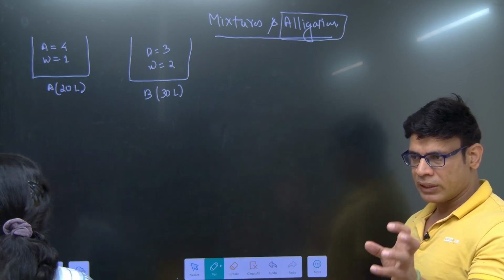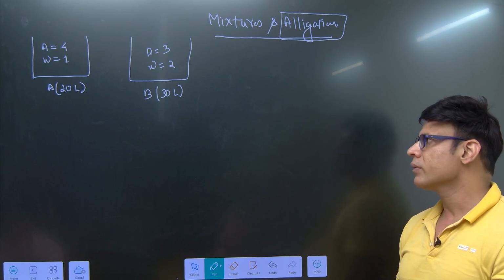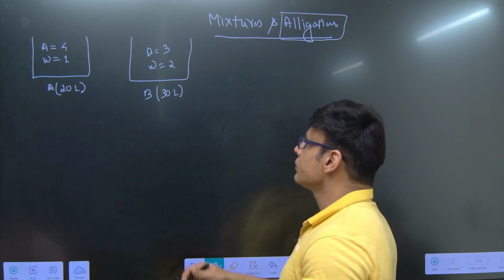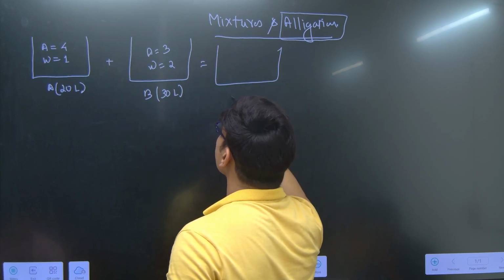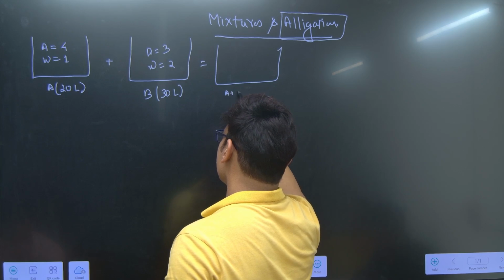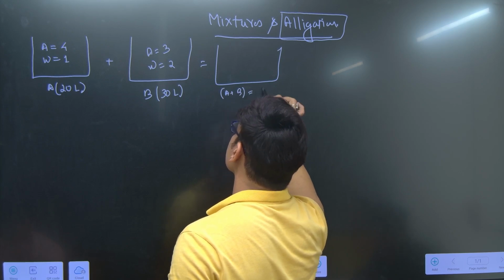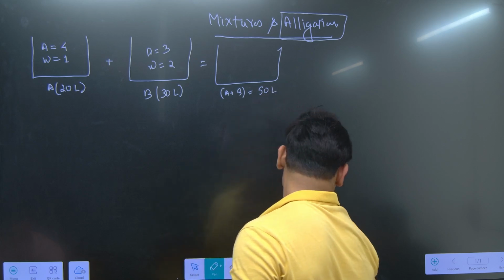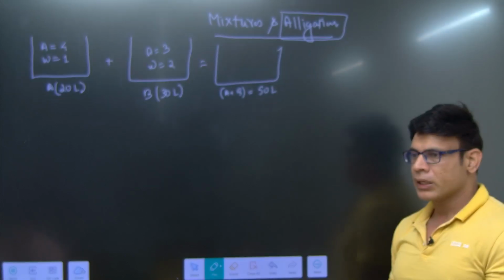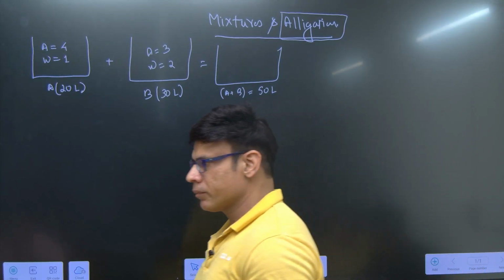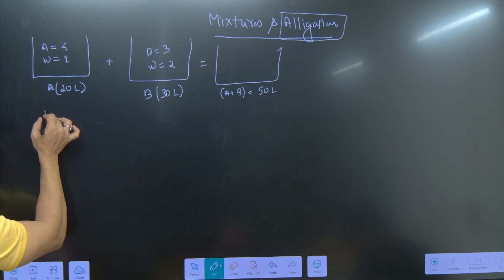Now the first container has a mixture, the second container also has a mixture, and you have to put this into some third container. If you put the entire mixture in the third container, the new container will have 50 liters of mixture, right? And how much alcohol and water will be there? How much alcohol is there?